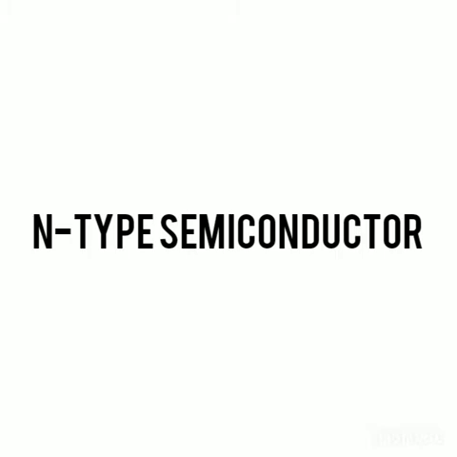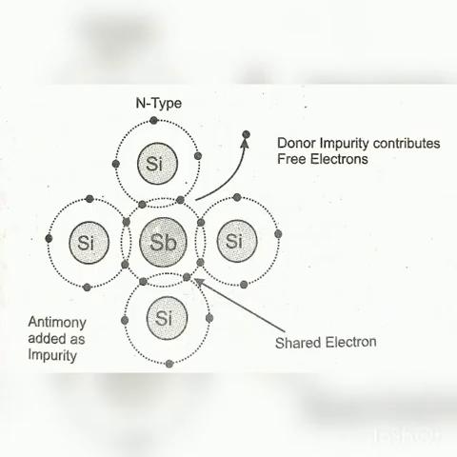A semiconductor with maximum electrons is called an N-type semiconductor. An N-type semiconductor is formed by adding pentavalent impurity to the pure semiconductor. The doping atoms are arsenic, antimony, phosphorus, etc. They have 5 valence electrons. Each pentavalent atom has 5 electrons in the outermost orbit.